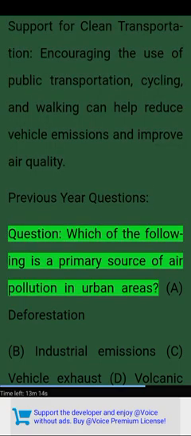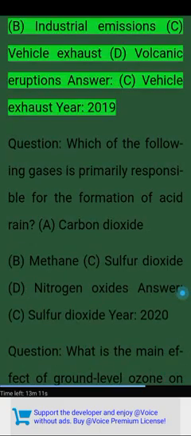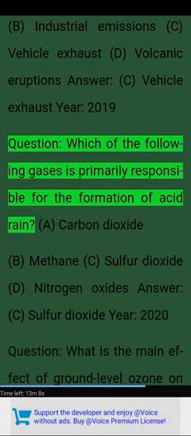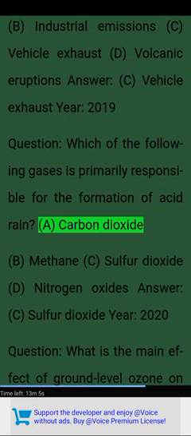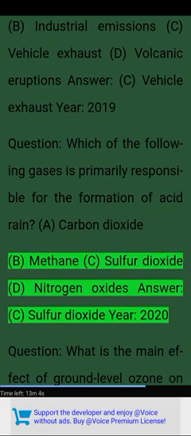Question. Which of the following is a primary source of air pollution in urban areas? A. Deforestation. B. Industrial emissions. C. Vehicle exhaust. D. Volcanic eruptions. Answer. C. Vehicle exhaust. Year 2019. Question. Which of the following gases is primarily responsible for the formation of acid rain? A. Carbon dioxide. B. Methane. C. Sulfur dioxide. D. Nitrogen oxides. Answer. C. Sulfur dioxide. Year 2020.